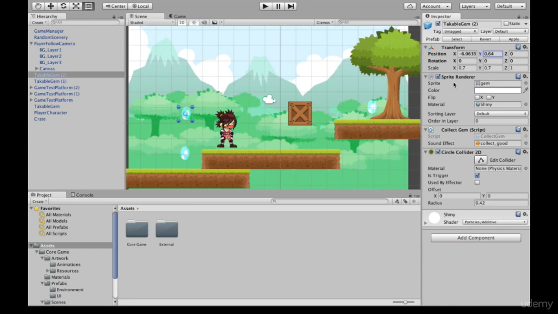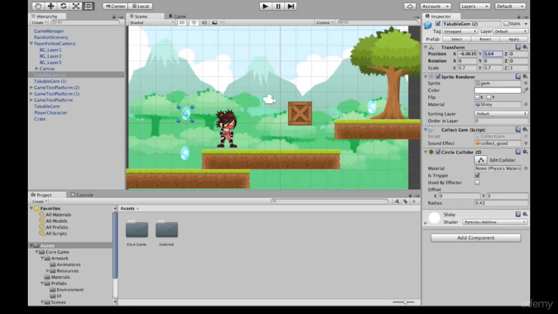A component may be a physics object, it might be a sprite renderer so you can actually see it on the scene. It could be a script or even a shader particle effect. Okay, so recap, the scene is a visual area you can edit in your game. The hierarchy lists all the objects that are within your scene, and the inspector shows all of the components that make up those objects. And they can be edited, and even when you are testing the game, you can make changes in there to see how those changes work straight away.